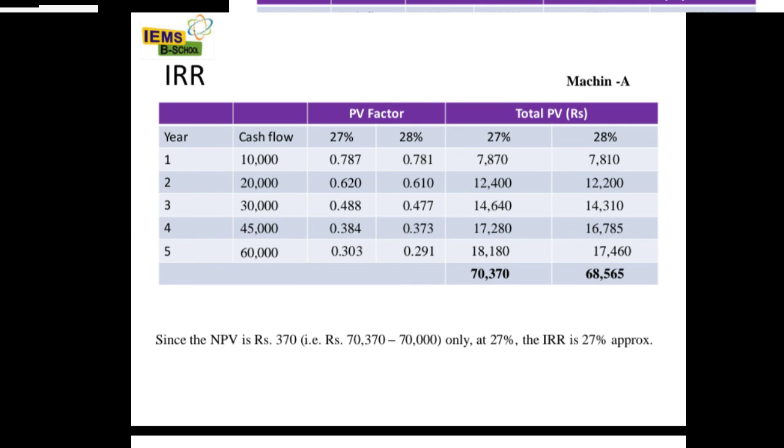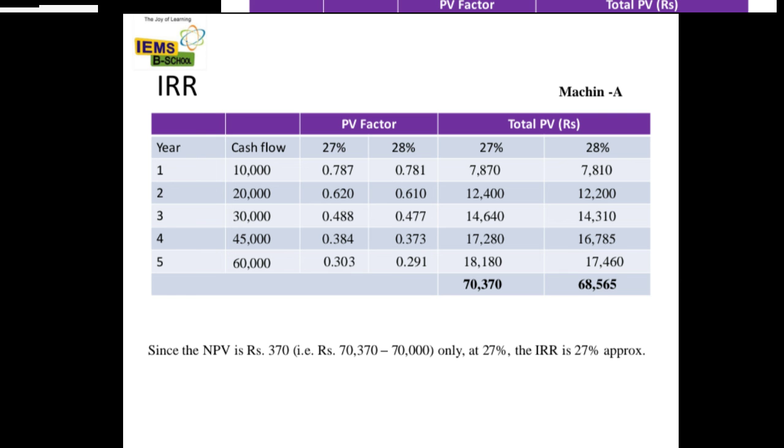See the machine A IRR calculation: years 1, 2, 3, 4, 5 and the cash flows they have already given, 10,000, 20,000, 30,000, 45,000 and 60,000, and the PV factor at 27% and 28%, we are just trying. You can try 36, 38 first, then later reduce your percentage, but again this is a trial and error method. The same formula you have to use.